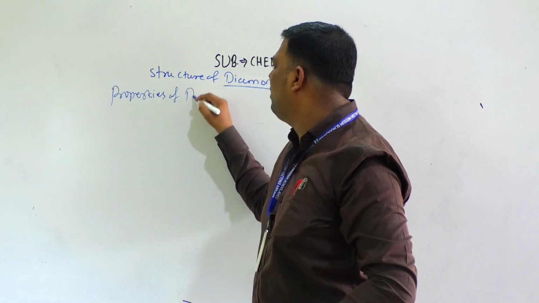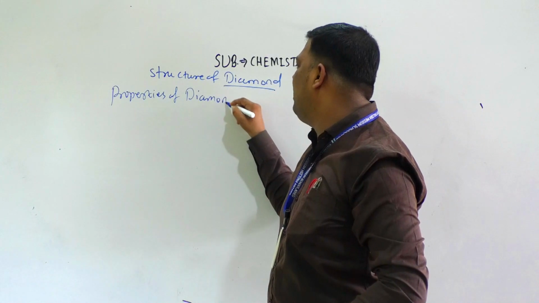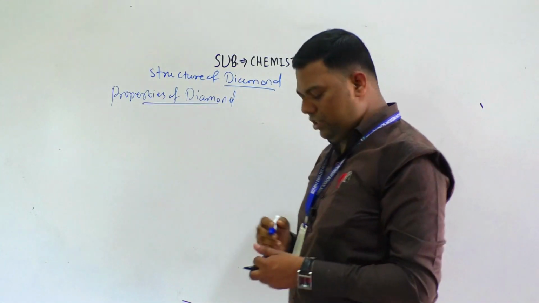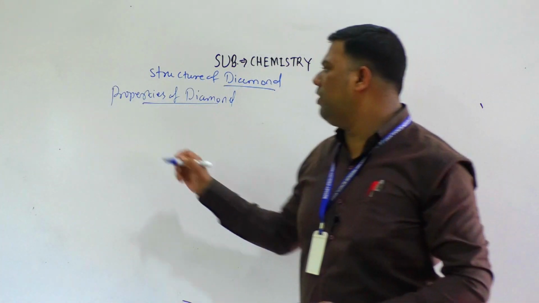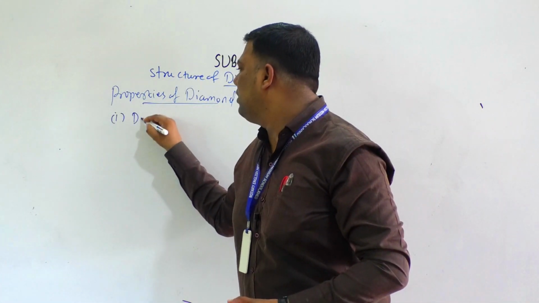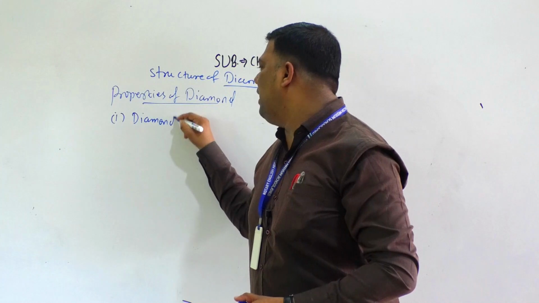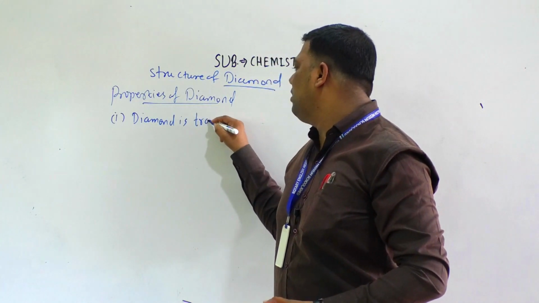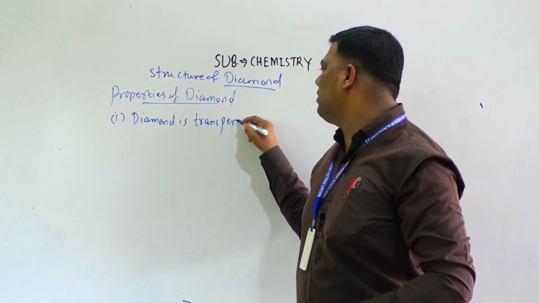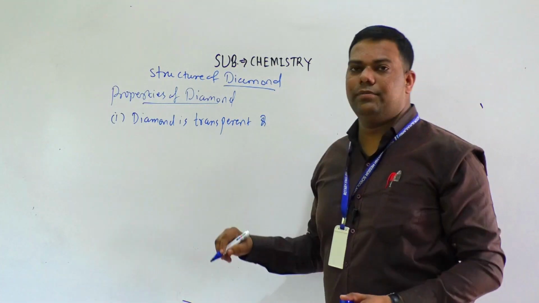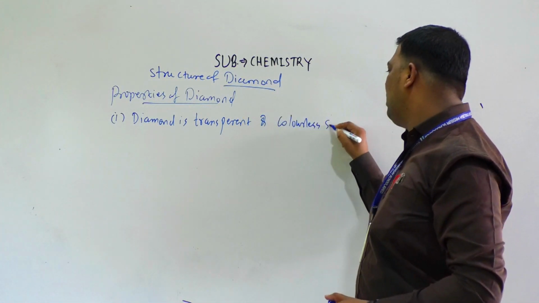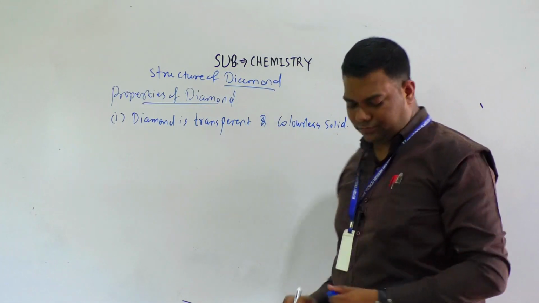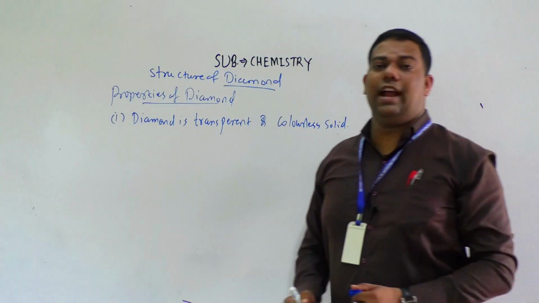First, diamond is a transparent and colorless solid.